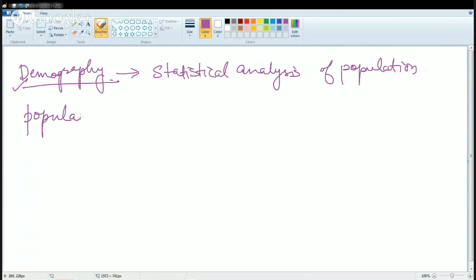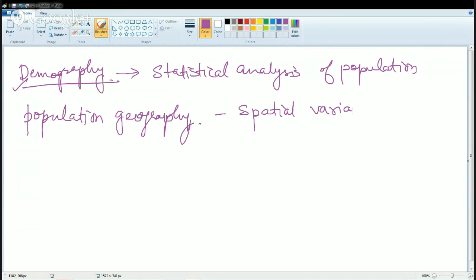While population geography is a branch of geography. Under population geography, what we try to understand is the spatial variation in population distribution. So basically what we talk about here is the distribution of population, how different regions have different kinds of population, and what are the major regions of population.